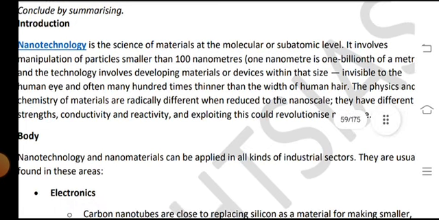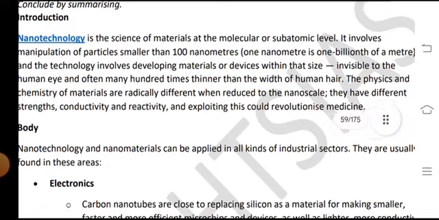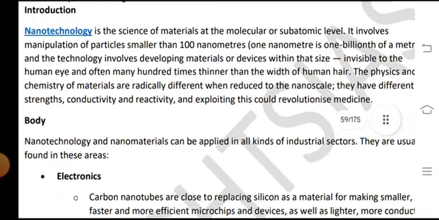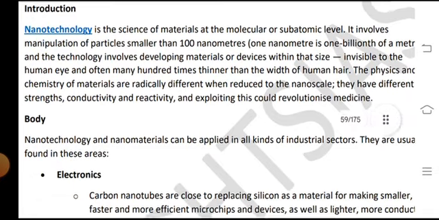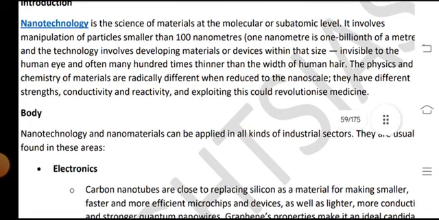The physics and chemistry of materials are radically different when reduced to the nanoscale, and they have different strength, conductivity, and reactivity. Exploiting this could revolutionize medicine.